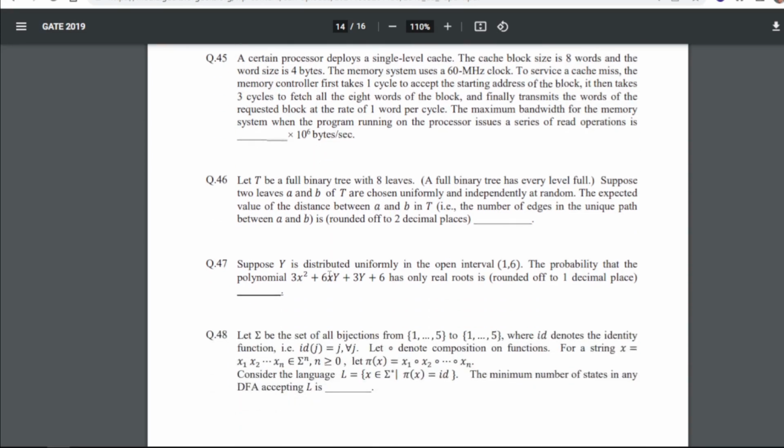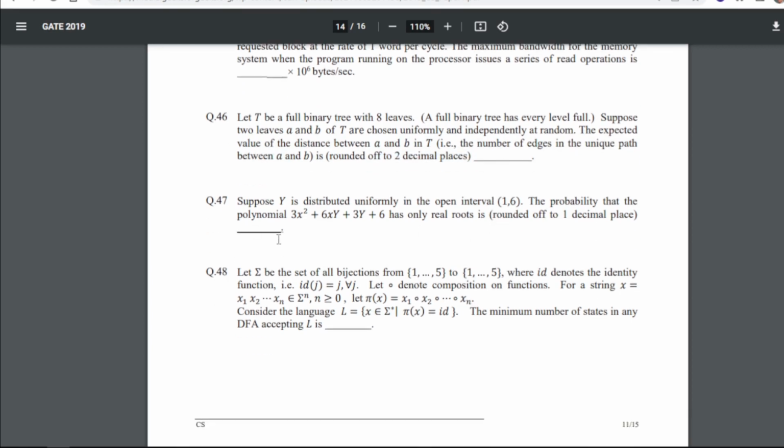46 is, let T be a full binary tree with 8 leaves. A full binary tree has every level full, right? Suppose two leaves A and B of T are chosen uniformly and independently at random. The expected value of the distance between A and B in T, that is the number of edges in the unique path between A and B, rounded off to 2 decimal places. We have to round that answer. So for 46, we will get the answer as 4.25.